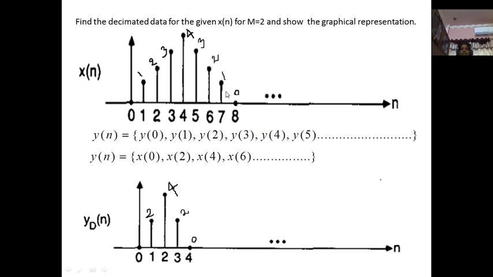Here we considered the downsampling rate capital M equal to 2. You can choose it as 4 or 6 or whatever it may be. So we will stop here; we learned the basic concept of decimation or downsampling. We are going to wind up this topic.